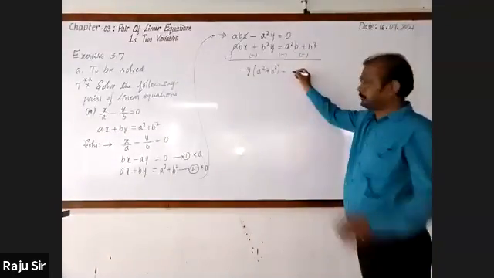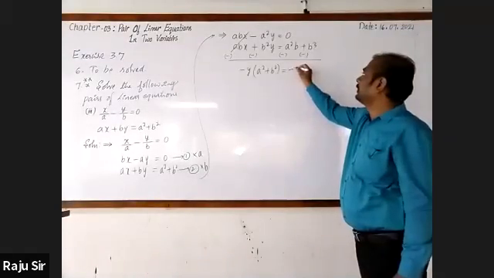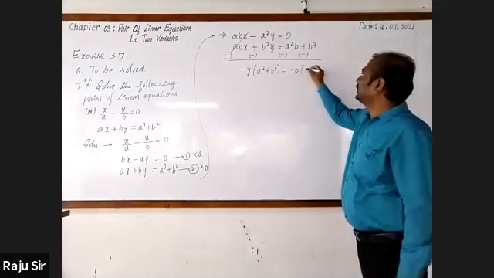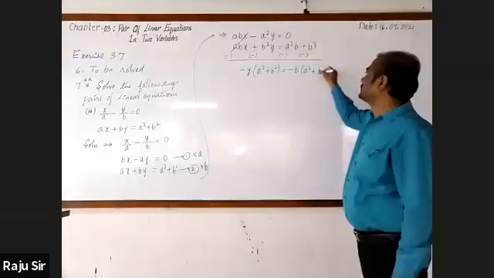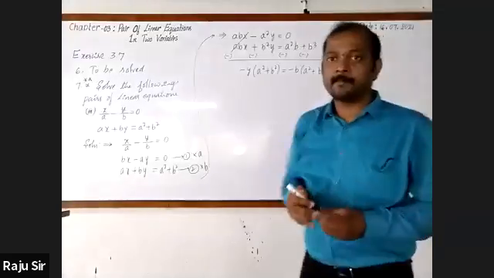It will be A square plus B square into B. Here I take minus B as common. Then I can write A square plus B square. Hope you understood this. Yes, sir.